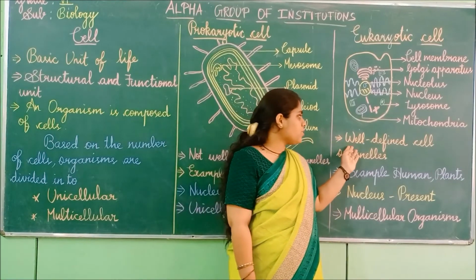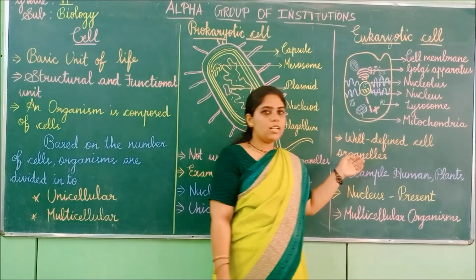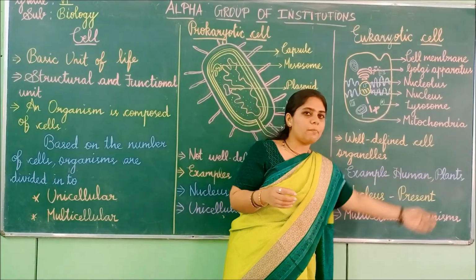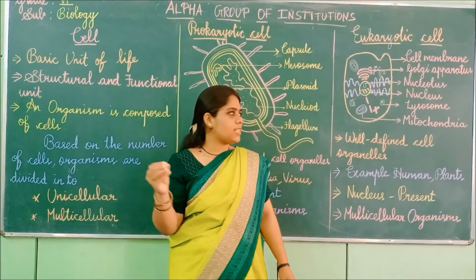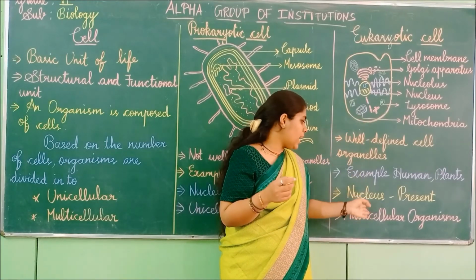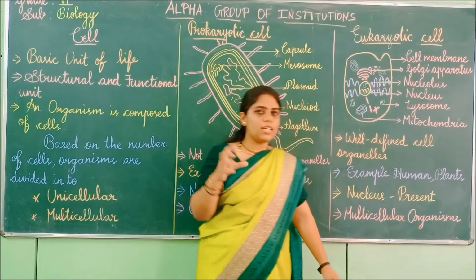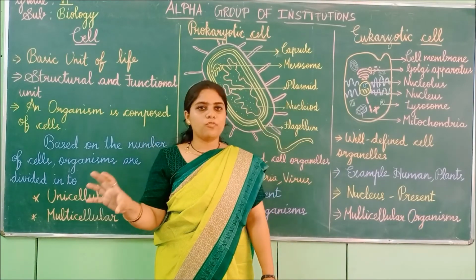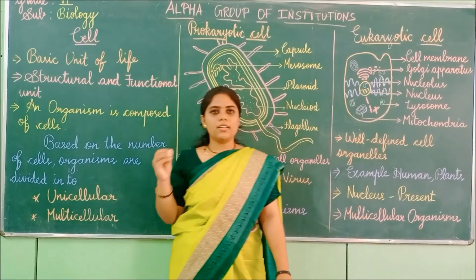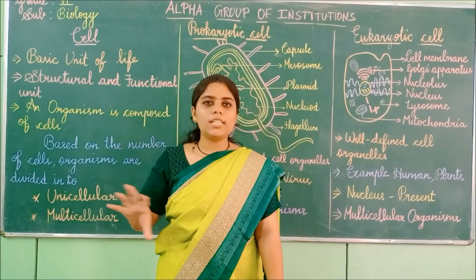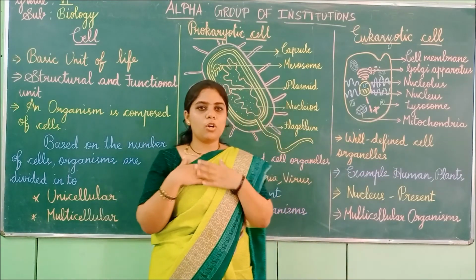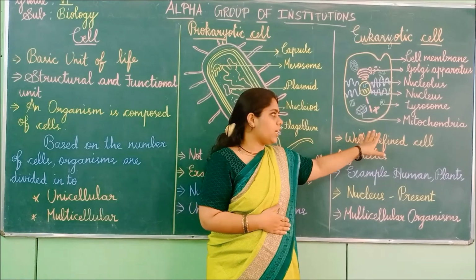So, first is well-defined cell organelles. Each organelle will have its own function. Examples, human and plants, that is all the higher organisms. This type of eukaryotic cell will be present. And finally, the nucleus is present, the control center, the brain of the cell. And finally, multicellular organisms, that is many-celled organisms. In many-celled organisms, this type of cell will be present. In our human body also, this type of cell is present.